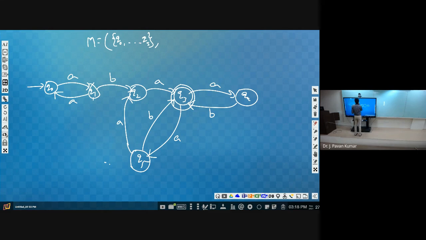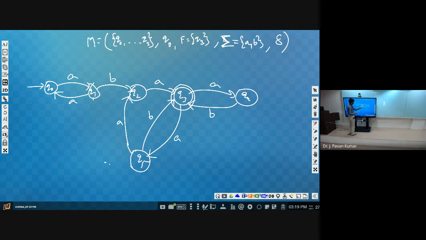So Q0 to Q5 are the states. Next, the initial state is Q0. The final state is Q3. Next, sigma. What is sigma? Input alphabet. Sigma is equal to {A, B}. Next, delta means the transition function. We have to write all the transitions. Delta of Q0 comma A is Q1. Delta of Q1 comma A is Q0. Next, delta of Q1 comma B is Q2.